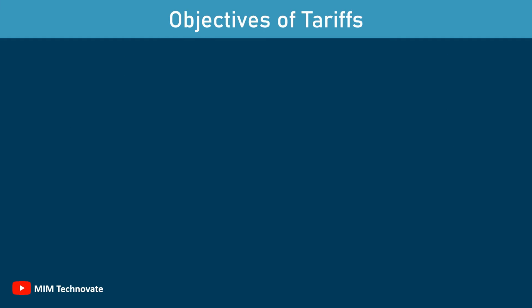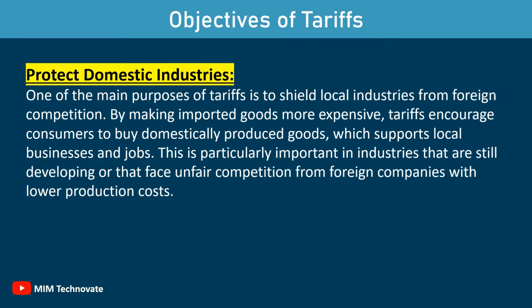Objectives of tariffs. Protect domestic industries. One of the main purposes of tariffs is to shield local industries from foreign competition. By making imported goods more expensive, tariffs encourage consumers to buy domestically produced goods, which supports local businesses and jobs. This is particularly important in industries that are still developing or that face unfair competition from foreign companies with lower production costs.